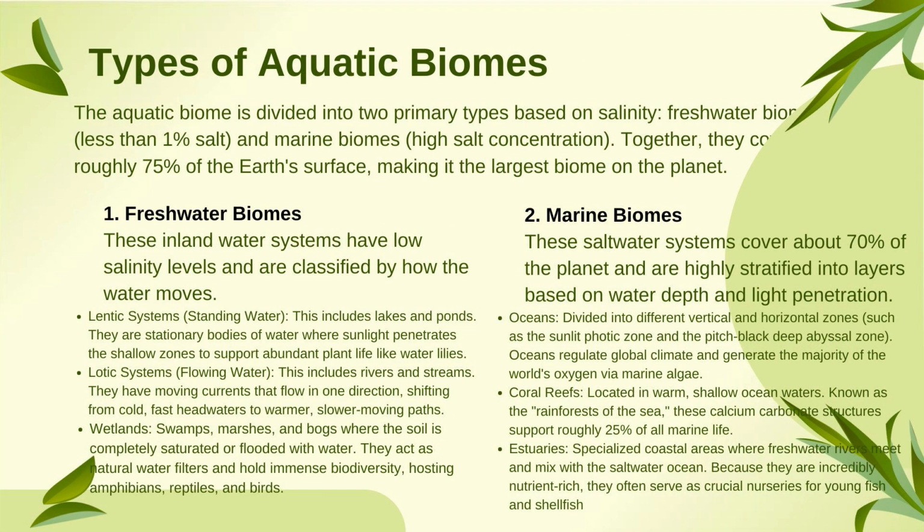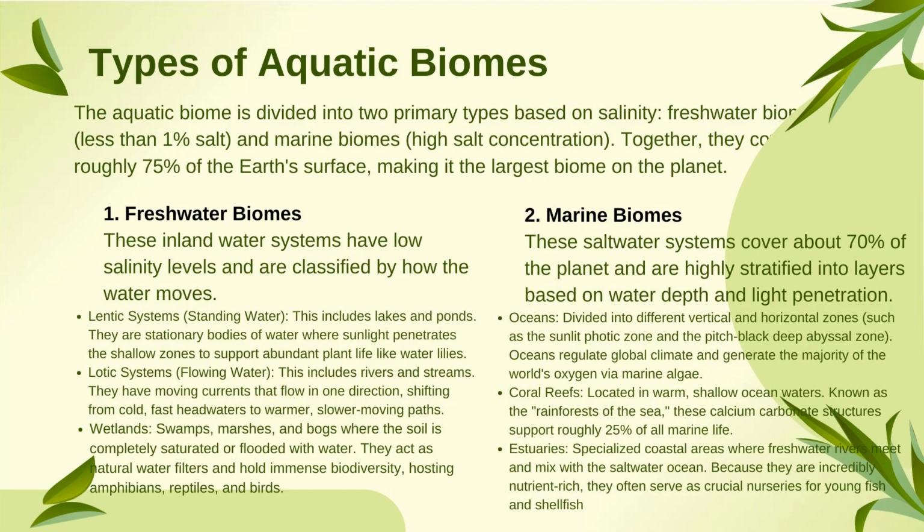Next, coming to the types of aquatic biomes, we mainly classify the types into two types, that is freshwater biome and marine water biome. The aquatic biome is divided based on the salinity. The freshwater biome has less than 1% of salt and the marine water biome will have high salt concentration. Together, they roughly form 75% of the Earth's surface, making the largest biome on the planet. Okay, now let's see both in detail.